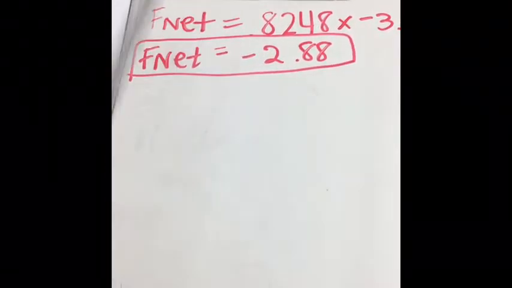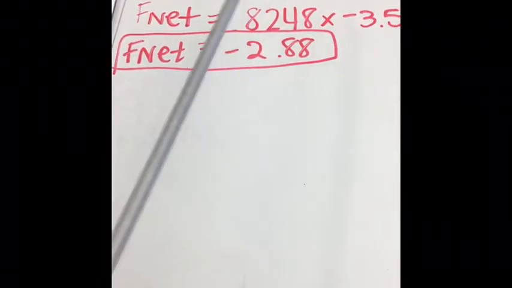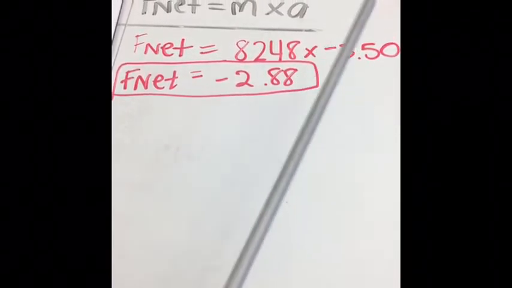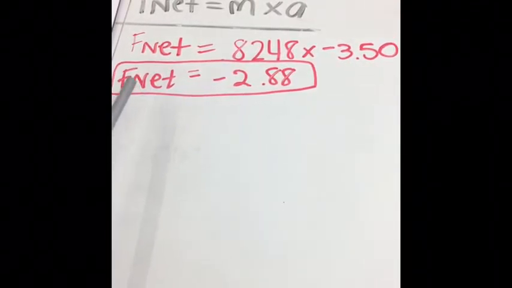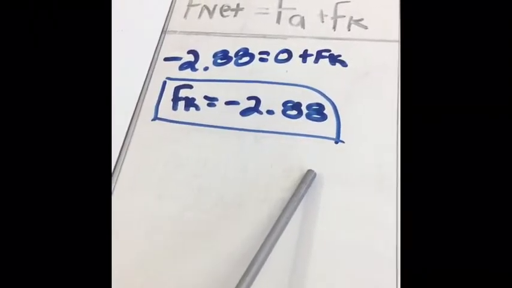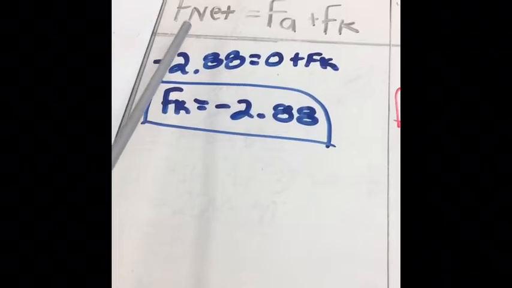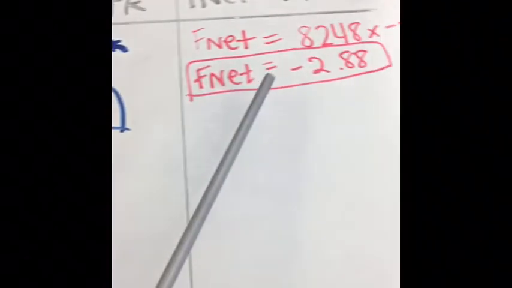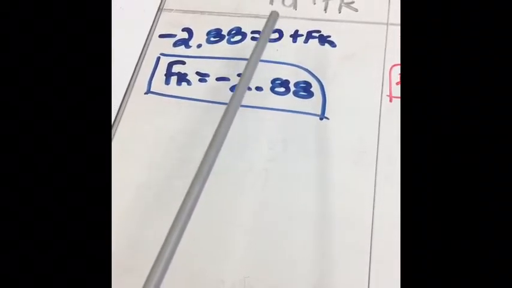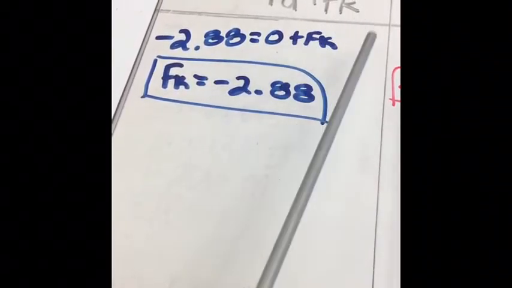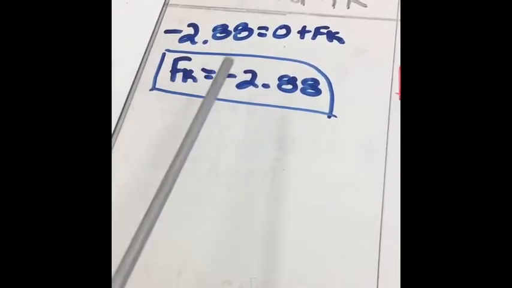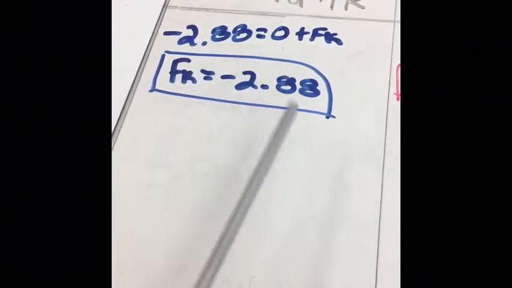So this is our first equation. We had to plug in our mass, which was 0.8248, times the acceleration, which was negative 3.5. And for our F net, we got negative 2.88. For our next equation, we had to plug in our F net that we found in the last equation, which is negative 2.88, equals the applied force, which was 0, plus Fk, which we are looking for. Then our kinetic friction equals negative 2.88.